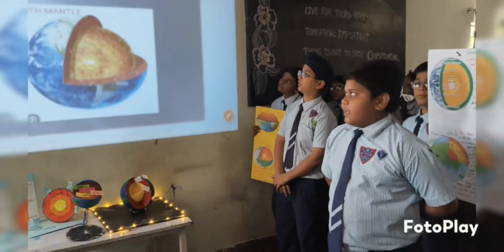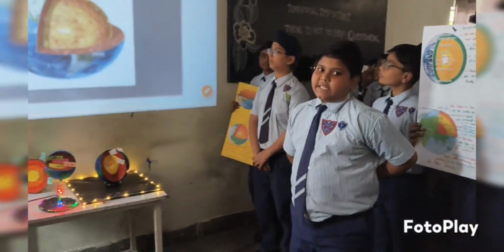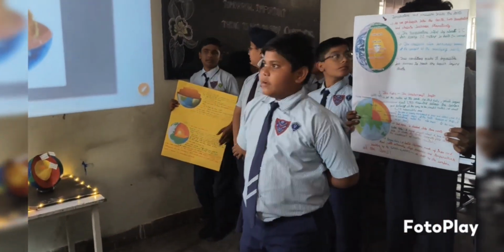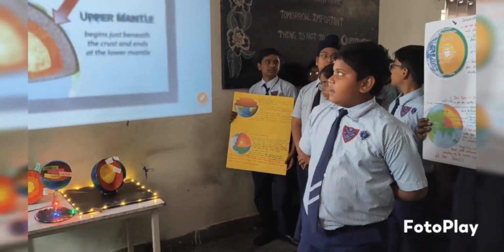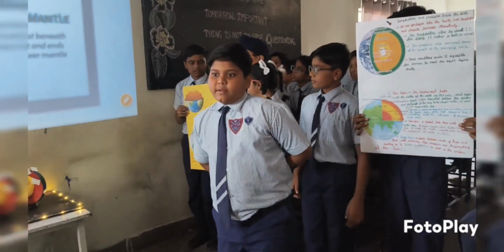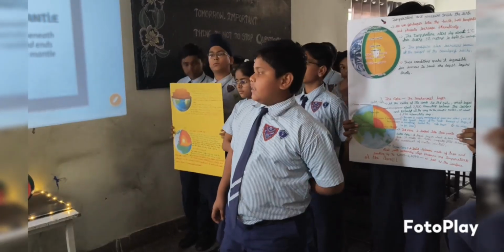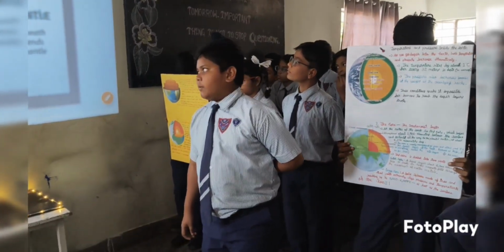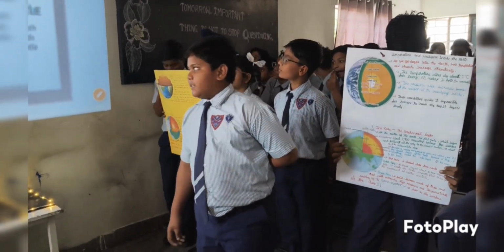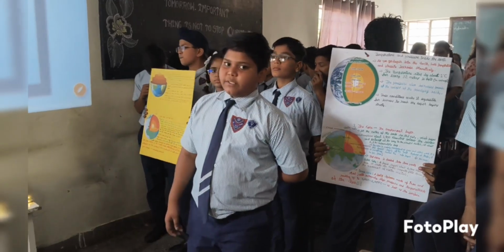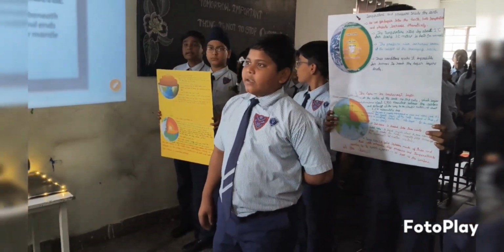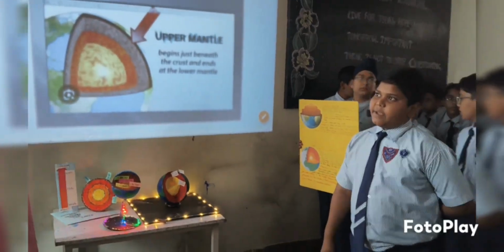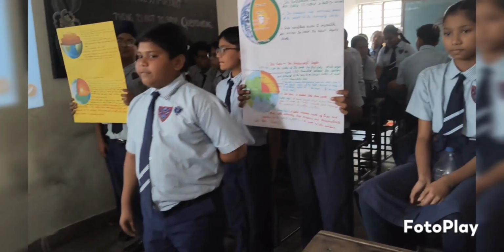The mantle. The layer beneath the crust is the mantle, which extends up to 2900 km below the Earth's surface. It makes up nearly 84% of the Earth's volume, the largest part of our planet's interior. The mantle is made up of semi-solid rock known as silicate minerals rich in magnesium and iron. Even though the rocks are solid, they behave like thick plastic and can slowly flow over long periods of time.